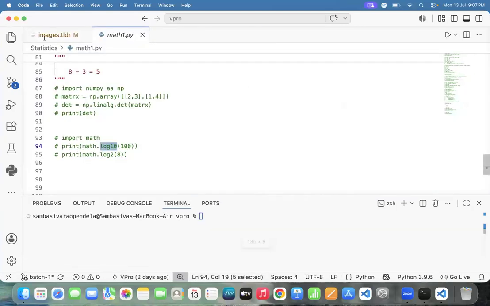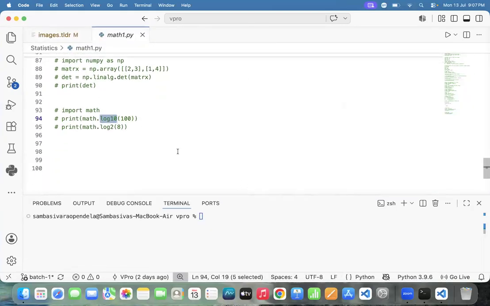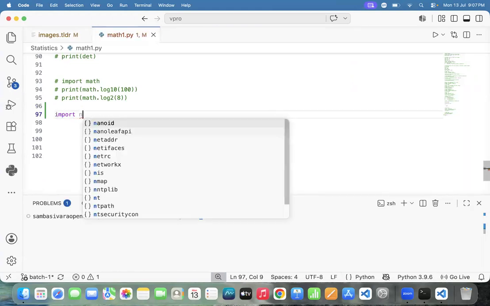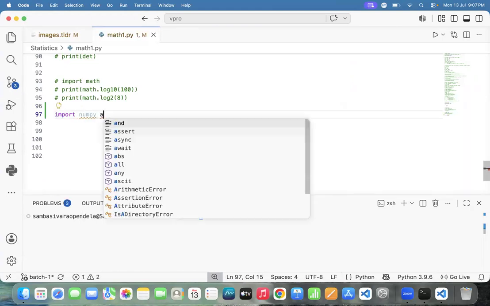Venkat, can I go to the example? Yes, sir. Venkat, check whether NumPy is imported or not. We need to check the NumPy module. How to import NumPy? import numpy as np.